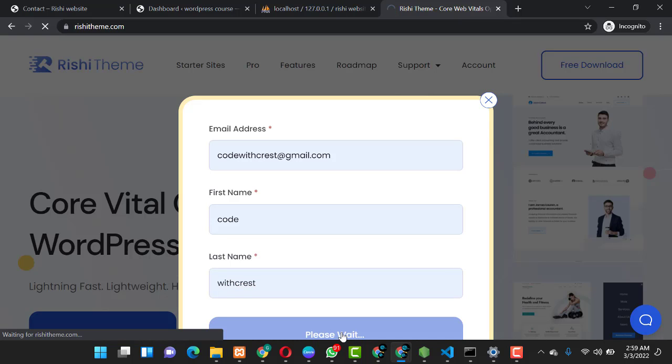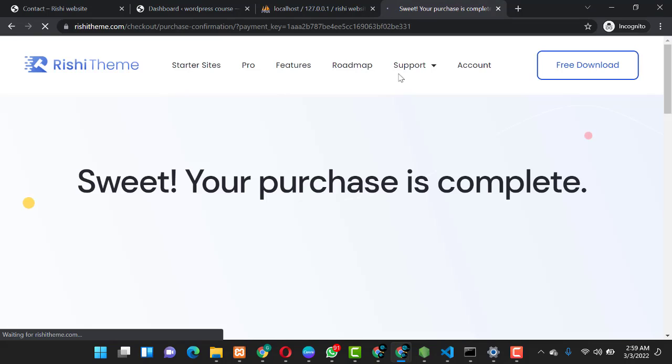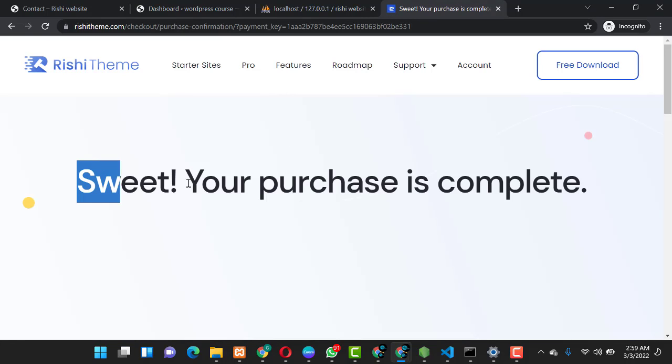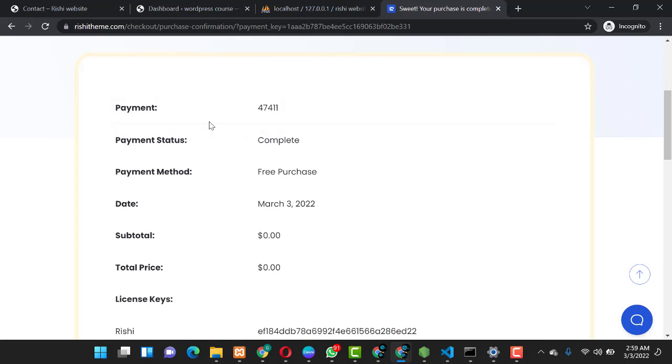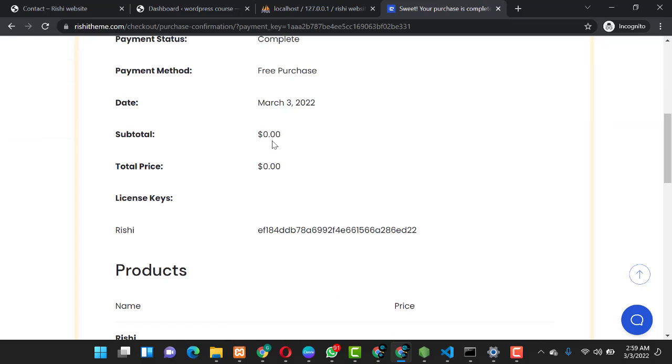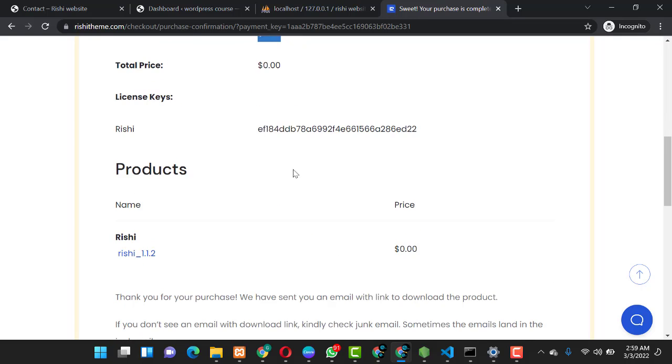It loads and takes close to 4 seconds for everything to be done. Right now you see, sweet, your purchase is complete. So you just scroll down and you can check over here, you have the status and everything, and it costs $0. So the Rishi theme is totally free.